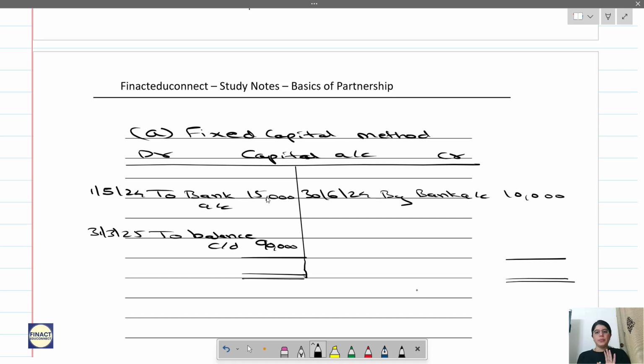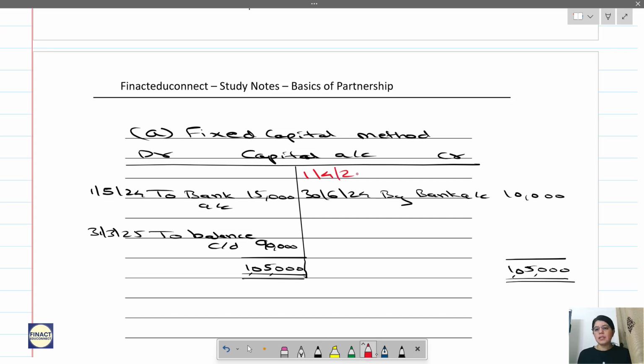Now once we know the format of the capital account, what all entries should come? Opening balance, closing balance, withdrawal of the capital and additional capital. So 3 entries are already done. So which entry is missing? Opening balance. So this opening balance is a balancing figure over here. If you total it, now this total comes to 1,05,000. Correct? And 1,05,000. So 1,05,000 minus 10,000 will give me an opening balance.